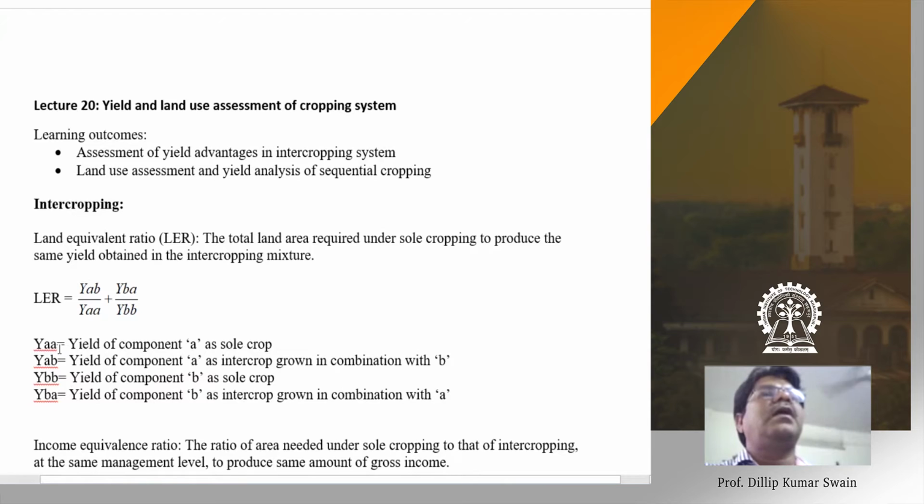YAB is the yield of crop A in the intercropping system, when both the crops are grown together. YBA is the yield of crop B in this intercropping system. These two are the yields of the intercropping system: YAB, the yield of crop A, and YBA, the yield of crop B, but both in intercropping.